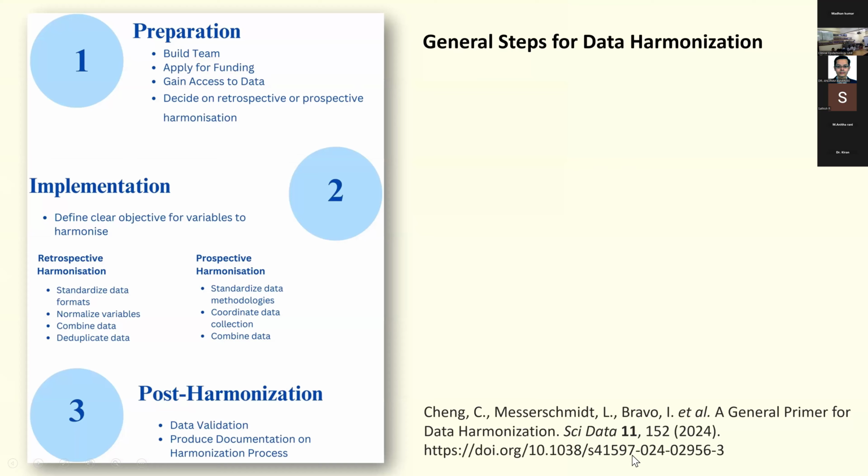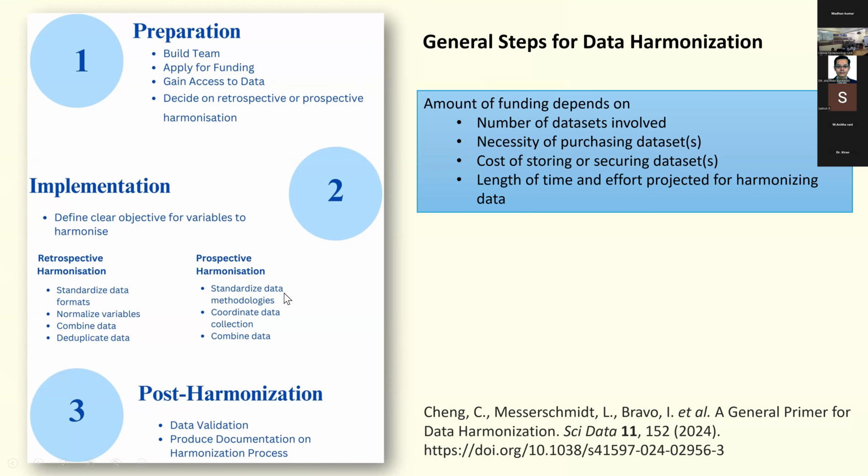So if you look at the steps for data harmonization, the first is preparing. You need to build a team, and you also have to apply for funding. The amount of funding depends on the number of data sets involved, the necessity of purchasing the data sets, the cost of storing or securing the data set, and the length of time and effort projected for harmonizing the data.